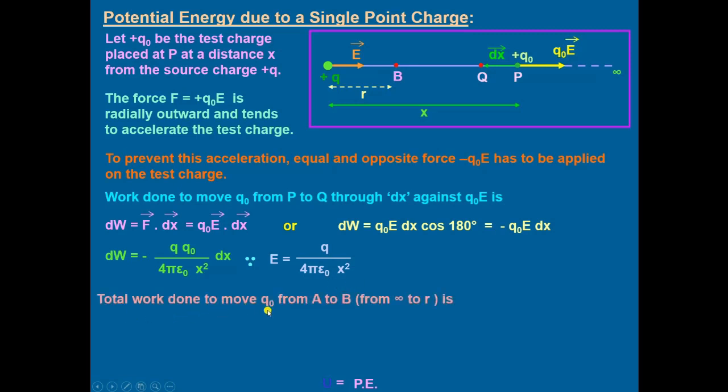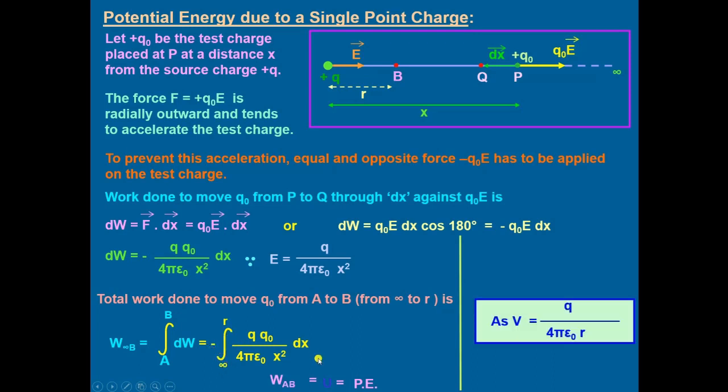Then the total work done to move from A to B, or infinity to the point B, will be equal to the integration of this dW between infinity and r, equal to Q naught divided by 4 pi epsilon naught x square, whole multiplied by dx, integration from infinity to r, and this work done will be stored in the form of potential energy.